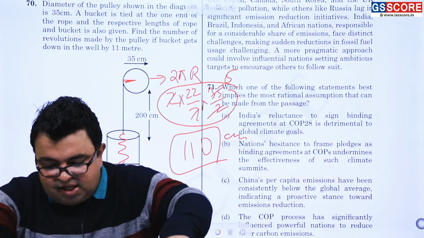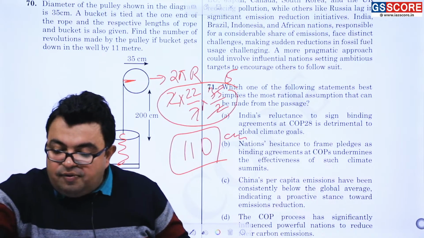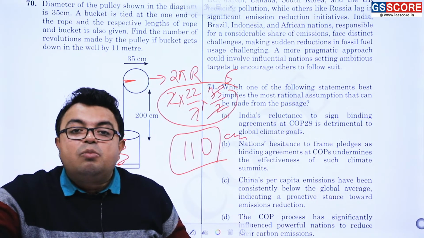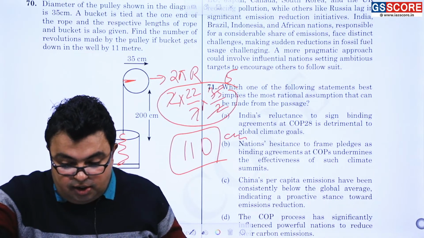Question number 77, 78, 79 and 80, and the most beautiful, the 78 number is the most important question, one of the most important questions of this whole series. All right.